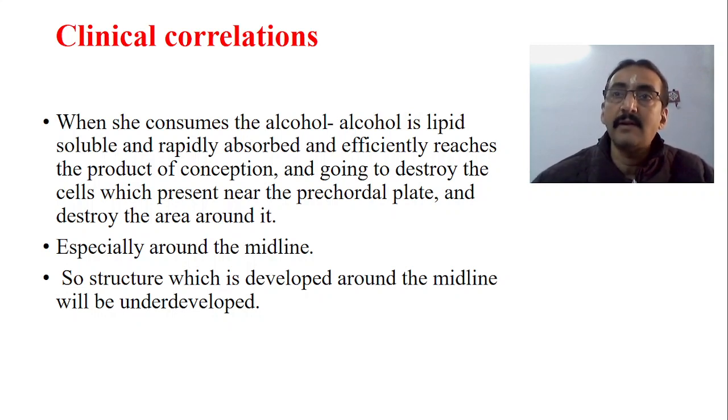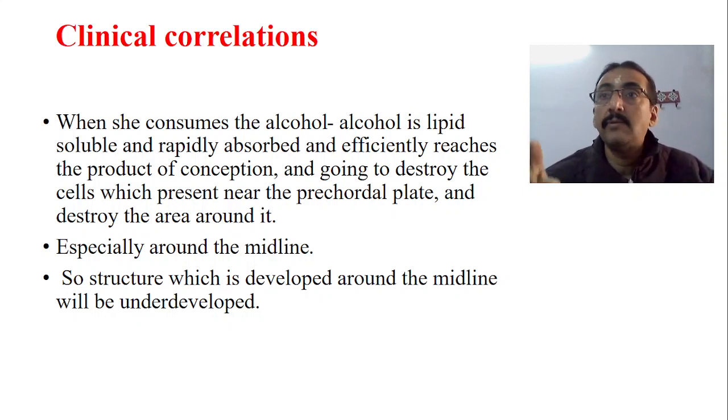The cells receive the same thing. Now they are going to destroy the cells which are present near the precaudal plate. These lipid soluble alcohols easily get access into the cells of the conception, and the cells near the precaudal plate will be destroyed, and they also destroy the area around it, especially around the midline.